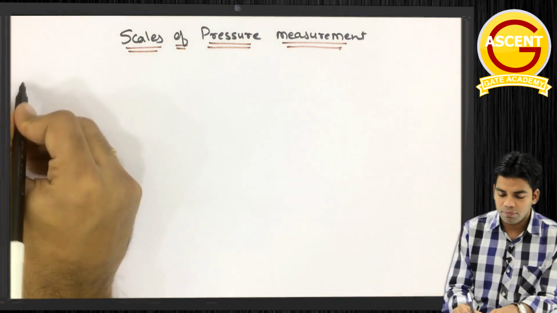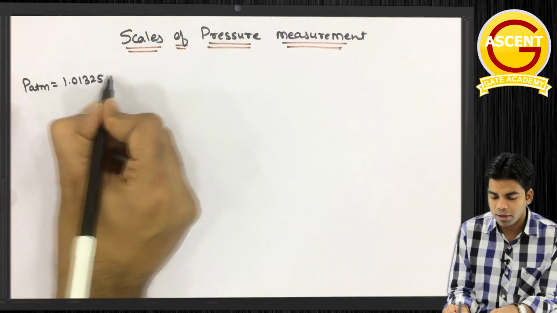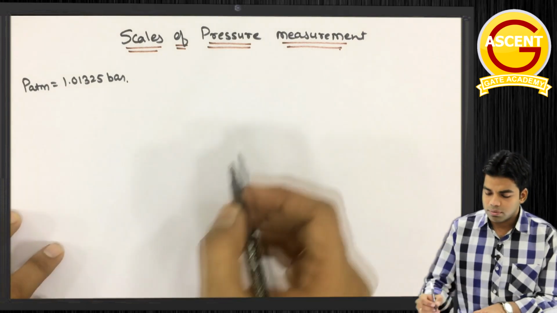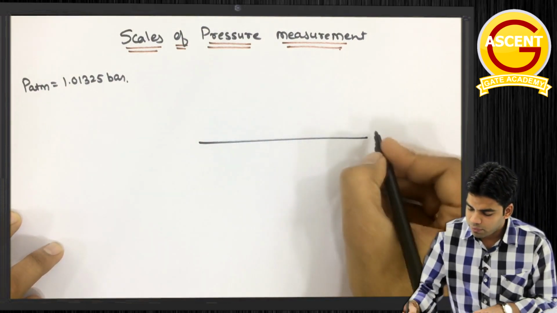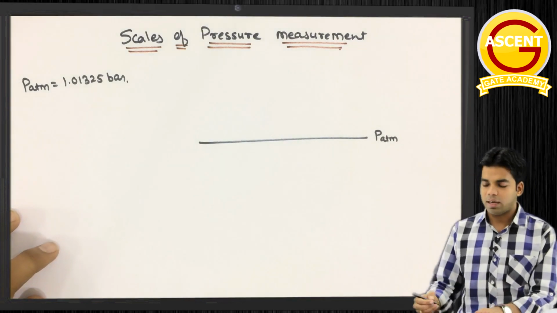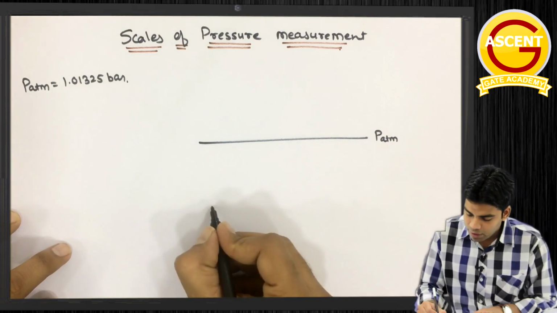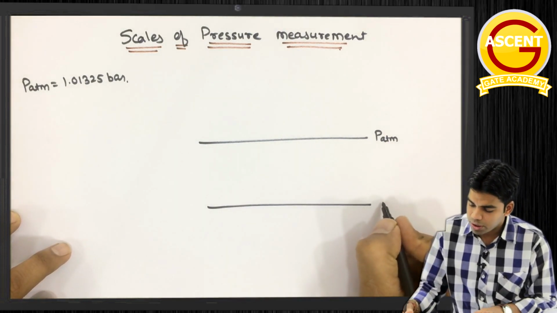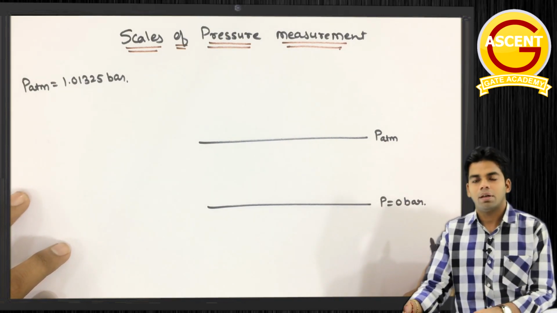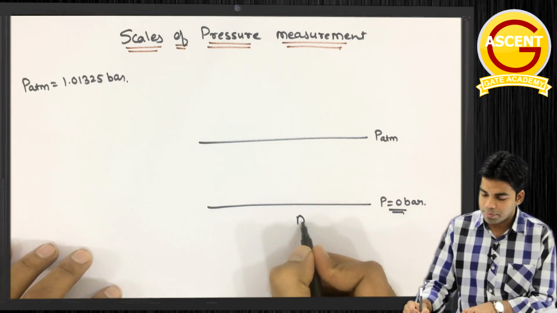और उस एटमॉस्फेरिक प्रेशर की वैल्यू भी हमको पता है, that atmospheric pressure is 1.01325 बार. This is our atmospheric pressure. Okay, so suppose I am taking the atmospheric pressure in one line. This is suppose P atmosphere which is 1.01325 bar. अगर मैं इस atmospheric pressure के नीचे जाता हूँ, the pressure will decrease and at a point I will get 0 atmospheric pressure. That means pressure is equal to 0 bar. ओके, 0 बार प्रेशर हमको जहां पर मिलेगा, that point is called the absolute zero pressure.